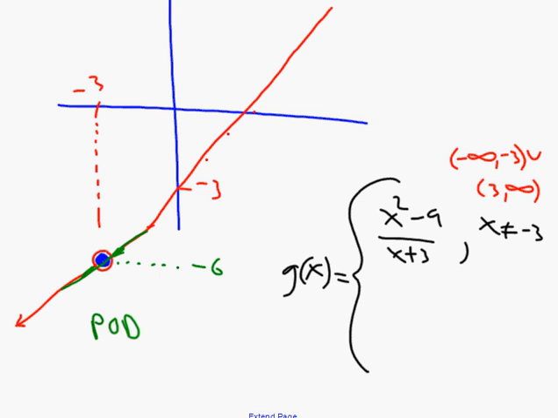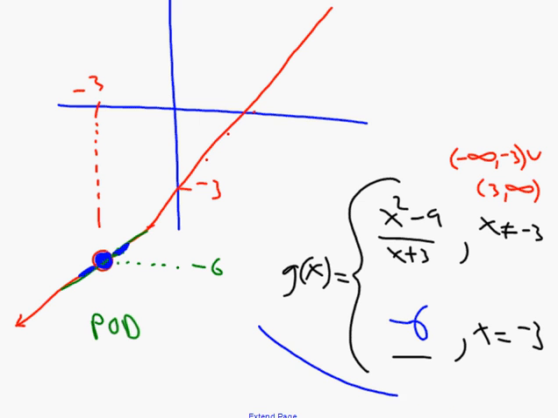Okay? And then what we're going to do is, when x actually equals negative 3, we're going to ask ourselves, what y value do we really want to have then? We would like y to equal negative 6. We know that because on the left and the right sides of x equals negative 3, y was getting close to negative 6. So I just want this dot to get filled in.